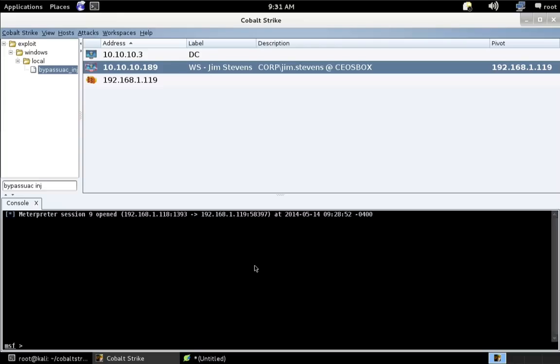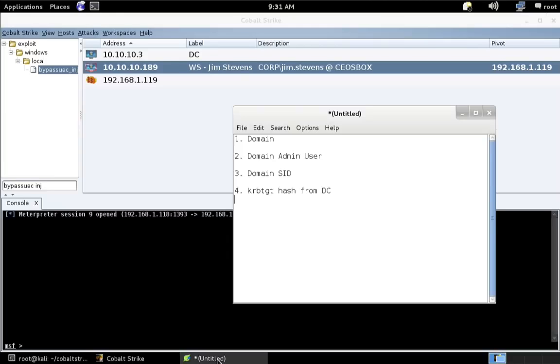Now, what do we need to create a golden ticket? We need four things. We need the domain we want to create a golden ticket for, the name of a domain admin user, the username, the SID for the domain, and the password hash of the KRBTGT user from the domain controller. Those four things are all we need. And the first three are actually pretty easy to get.